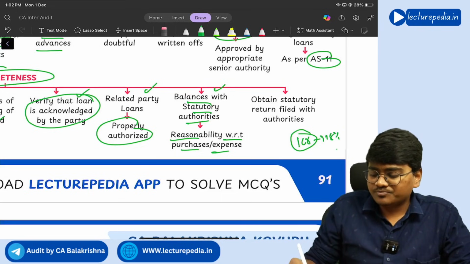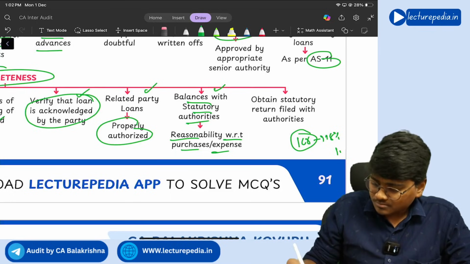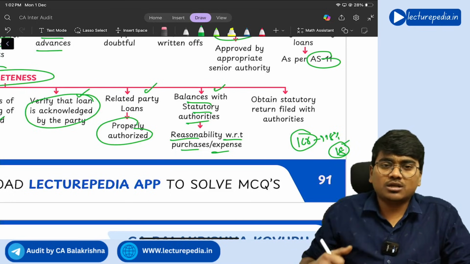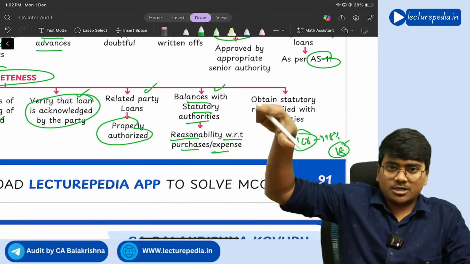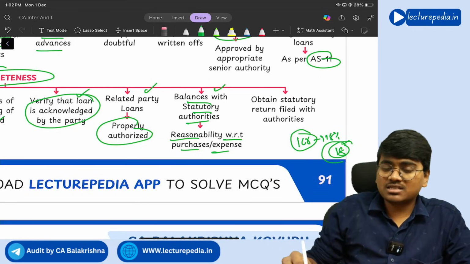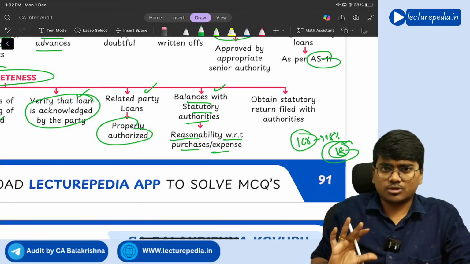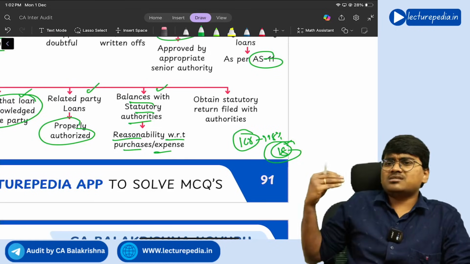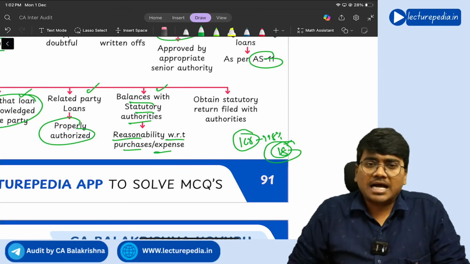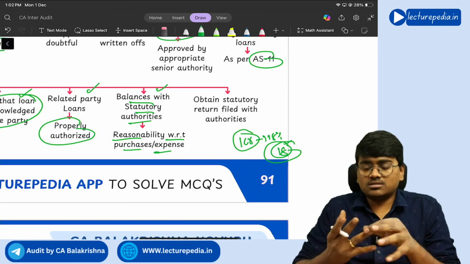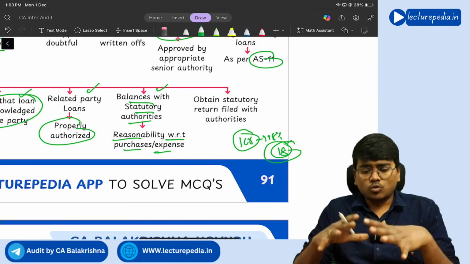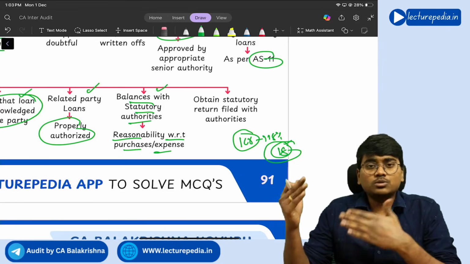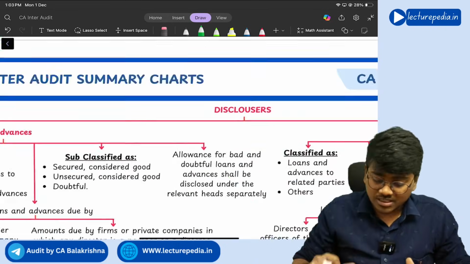So some 18 lakhs should be the GST input balance available with the department on your behalf, right? So if it is 18 lakhs or 17 lakhs, it is reasonable. Such a reasonableness test you also need to perform, and obtain the statutory returns filed with the authorities. So you will file income tax returns, GST returns. With respect to whatever amount you are verifying, you need to ask the company for the respective returns that have been filed.